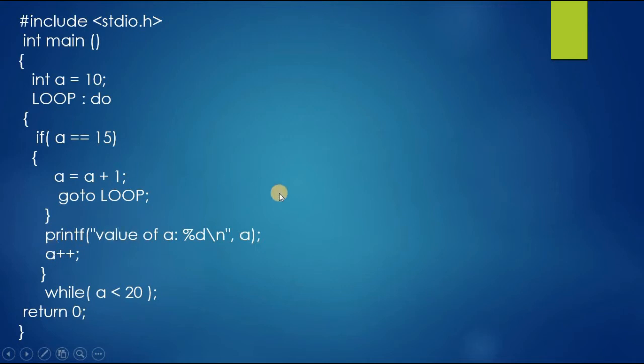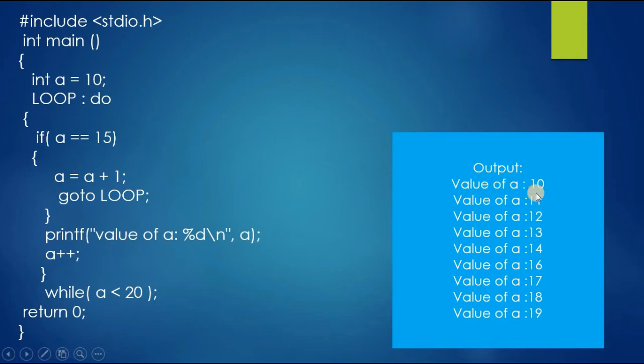And the output we will get for this is the value of a is 10, 11, 12, 13, 14, 16, 17, 18, 19. 15 we will not get here because 15 will be skipped there, and after skipping 15 it will go to the loop and execute the statements. This is how the goto statement works.